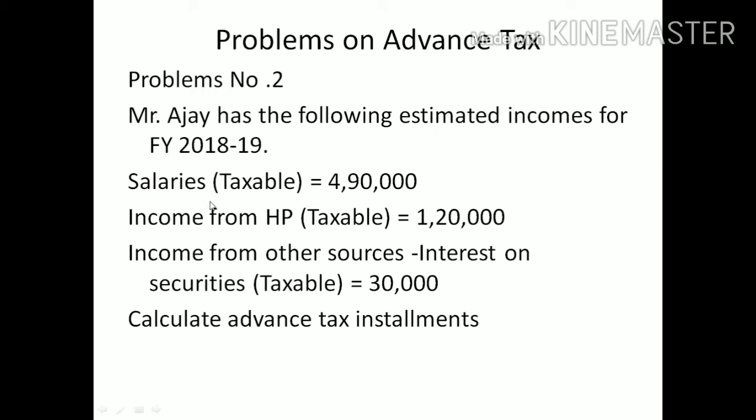The estimated incomes of the financial year 18-19: salary is 4,90,000, income from house property is 1,20,000, income from other sources, interest on securities taxable, 30,000. Okay, from this information we will calculate the tax liability, advance tax liability, of Mr. Ajay, an individual. Then as usual, the first step, calculation of total income.